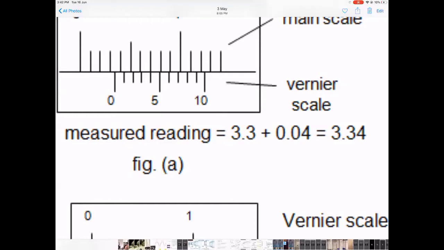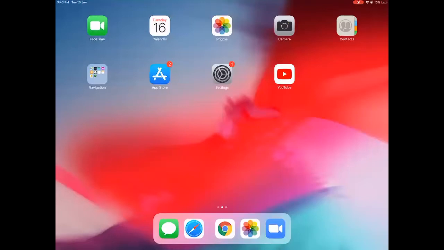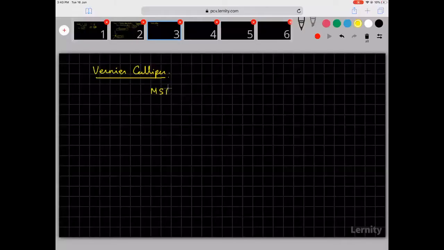Do you understand that there is a main scale reading and there is a vernier scale reading, and we need to add both of them to get the actual reading? So in the case of a vernier caliper, I first try to find out the main scale reading plus I add the vernier scale reading. How do I find the main scale reading?